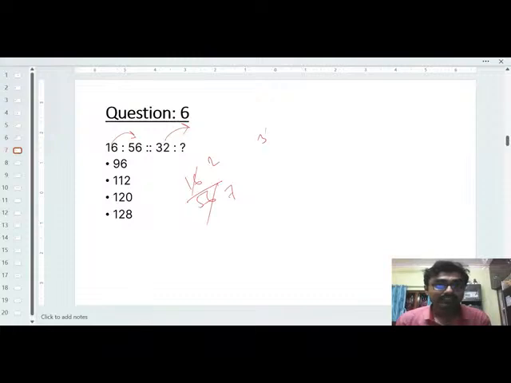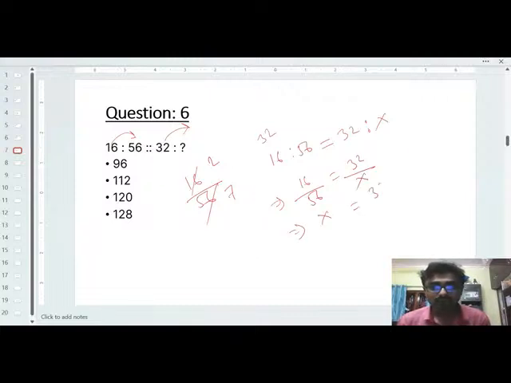So likewise that 32, so you can do it in another way, in a simple way. 16 is to 56 equal to 32 is to x, right? So that means what? That means 16 by 56 equal to 32 by x. So that will be x equal to 32 divided by 16 into 56. So ultimately that will be your 1 1 2. So the option will be 2. Okay, that is a 1 1 2.